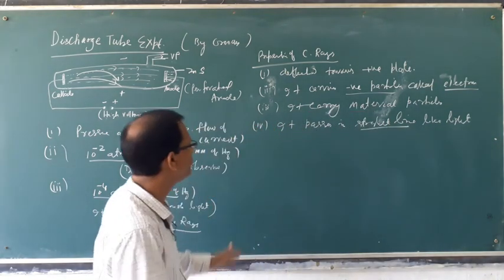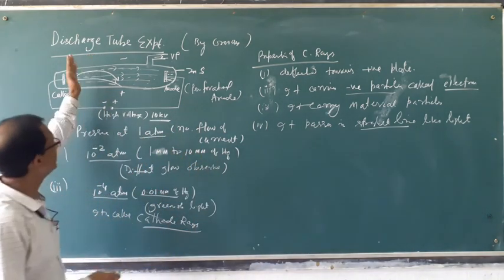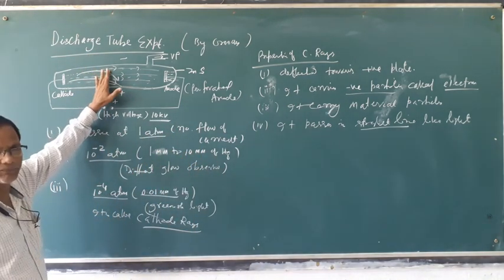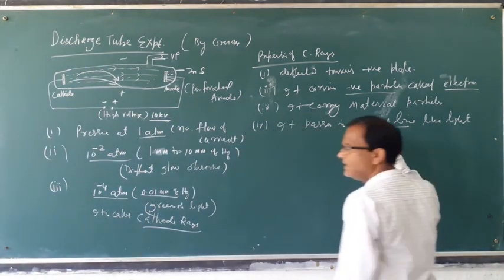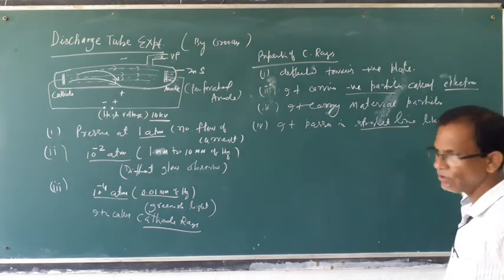How do you observe this? When you place any object in front of the ray, it produces a shadow. That indicates it passes through a straight line.